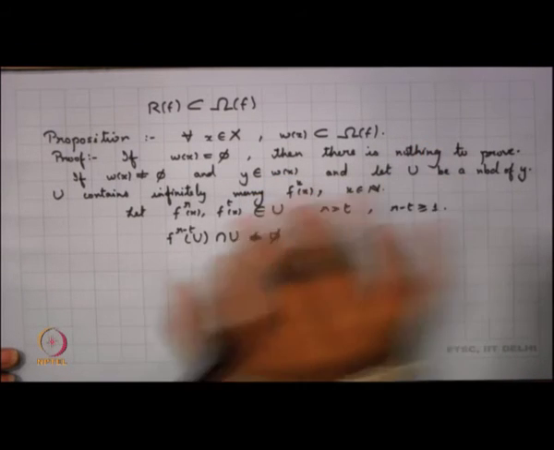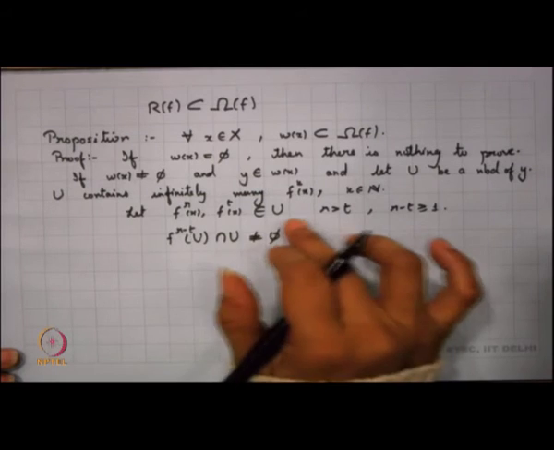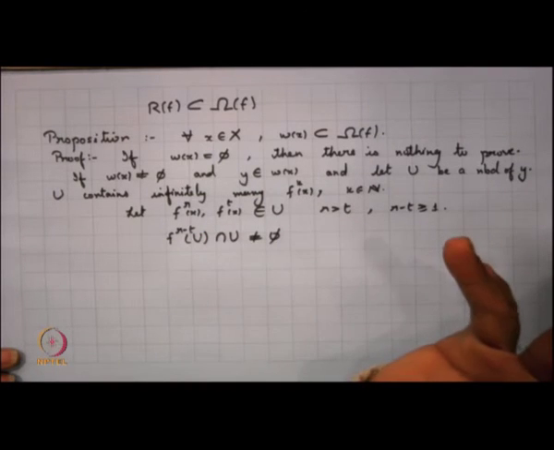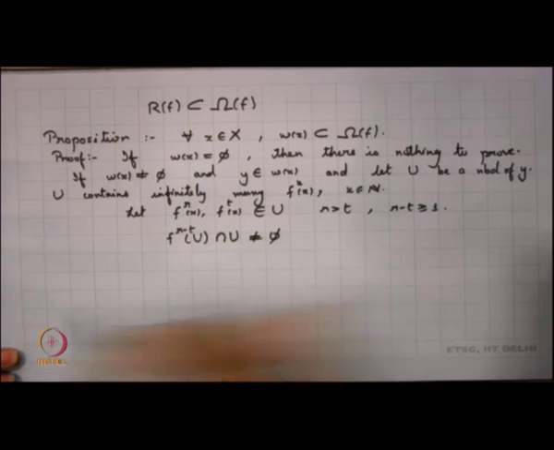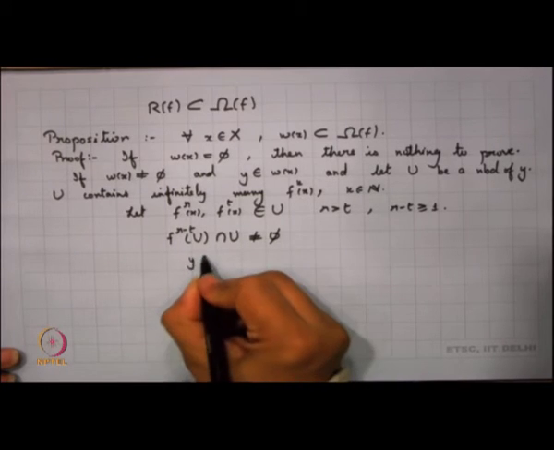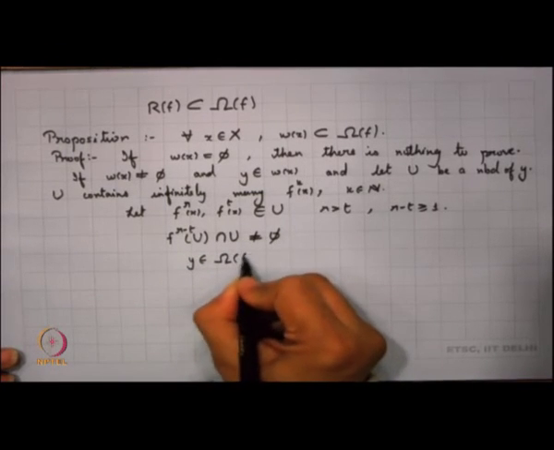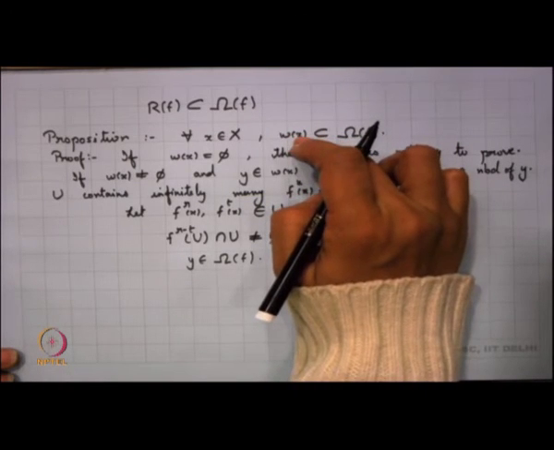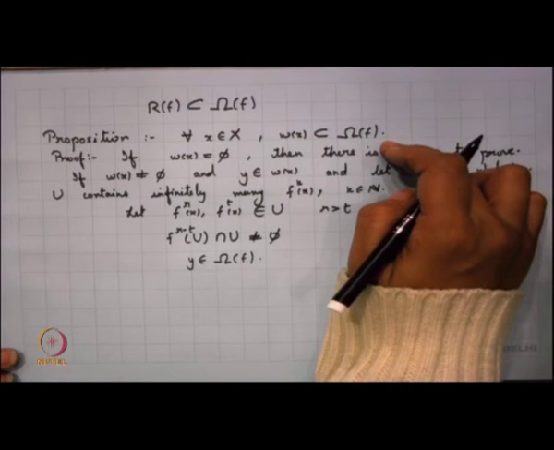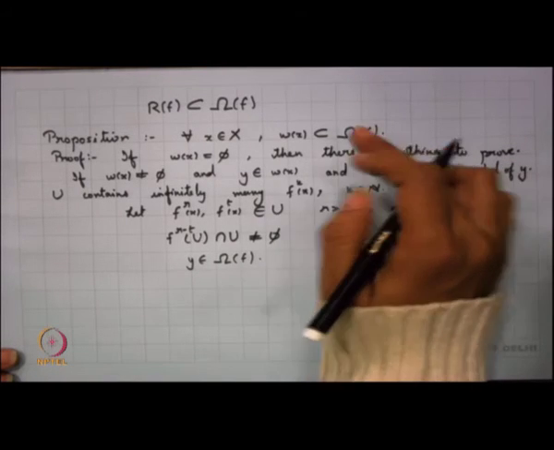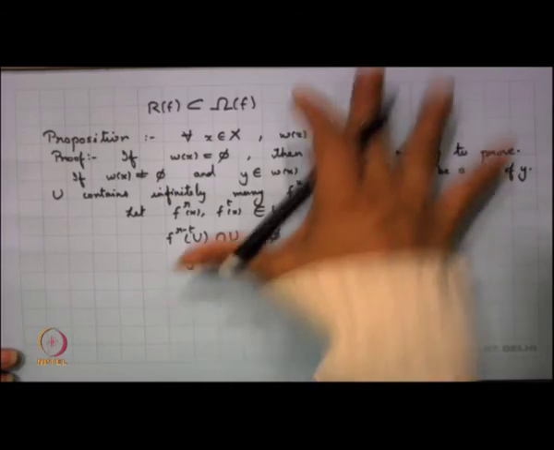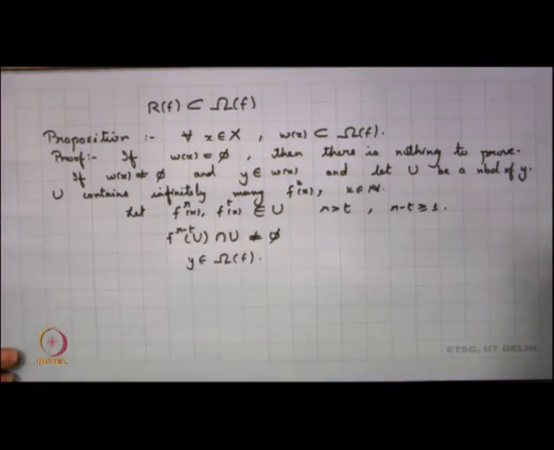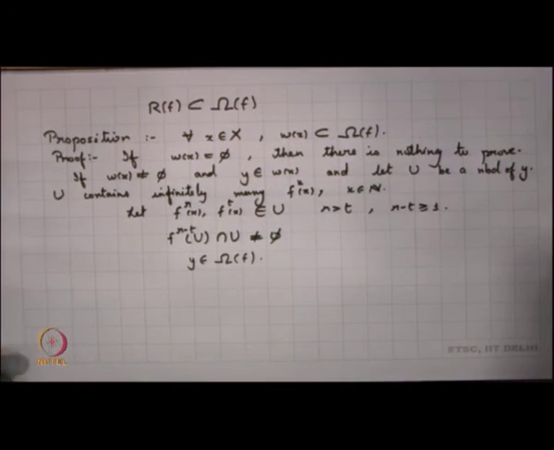For every neighbourhood you find some natural number n such that f^n(U) intersection U is non-empty, right, and so my y belongs to the non-wandering set omega. So, all limit points are basically non-wandering, and this gives us a little bit more detail about what we can say about recurrence.